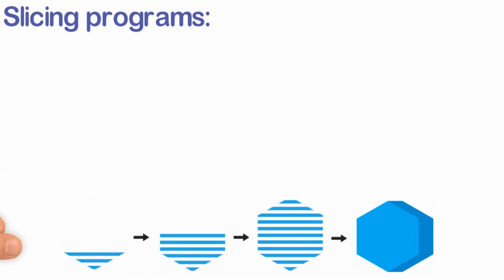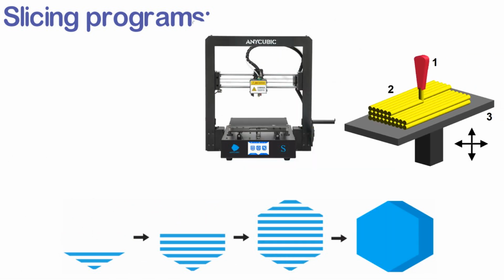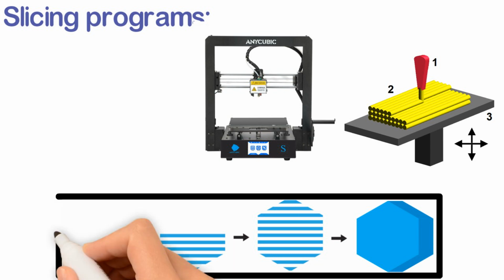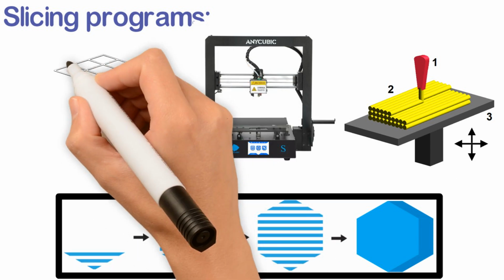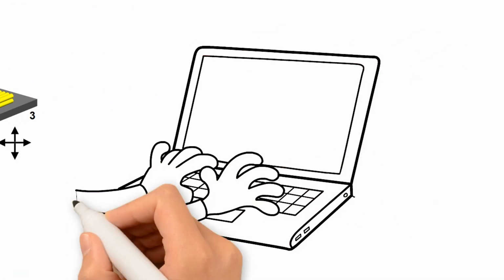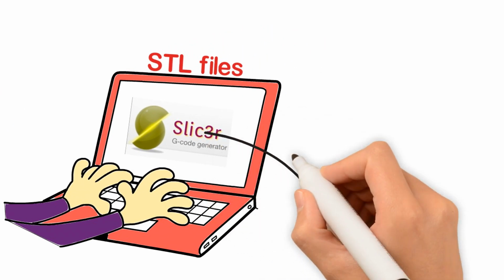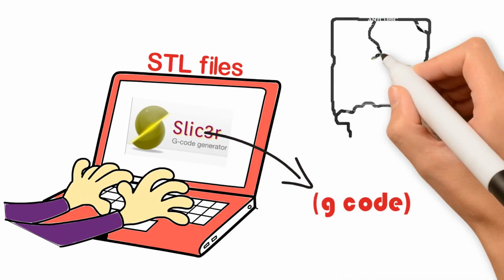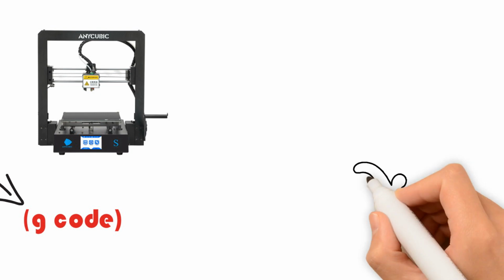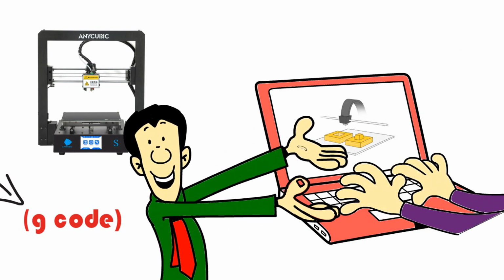Slicing programs. The 3D models must first be sliced into layers, since the 3D printer prints out the model layer by layer. The slicing algorithm plays a very important role in the 3D printing process. The most common technique for slicing is to produce contour data from STL files. The software then generates the tool path the printer will use for printing. Most slicing software will have a print preview function to help you prevent print failures.